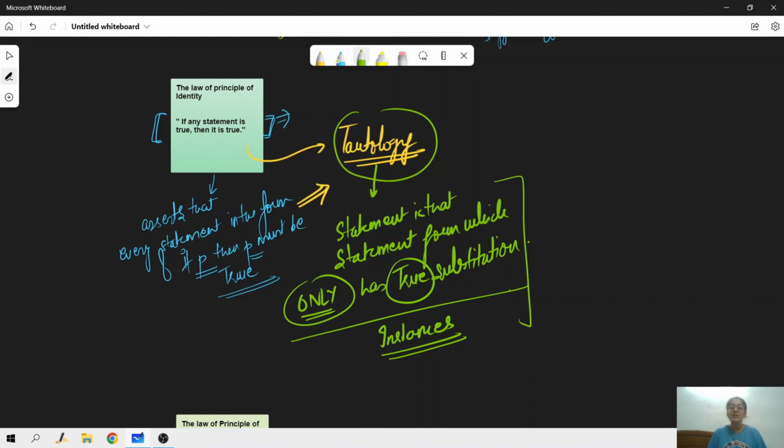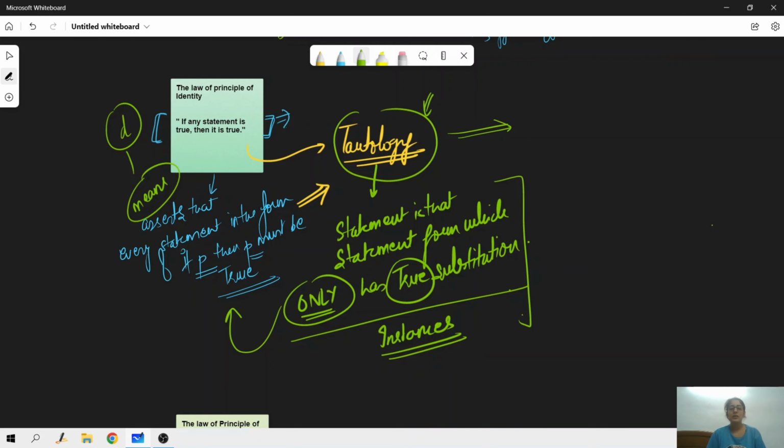Every statement in the form that if P then P must be true is going to be a tautology. This is the basic understanding of the law of principle of identity. This is the definition of it, this is what it means, and this is what we're inferring from it. By the way, if in the exam it comes up that tautology is one of the most important concepts under which of these three laws, it is the law of the principle of identity. So that's about the tautology.